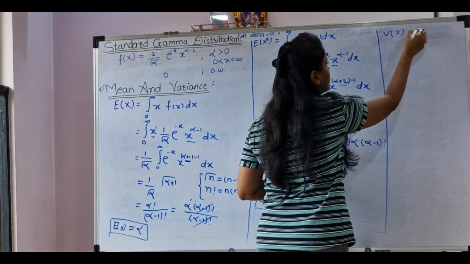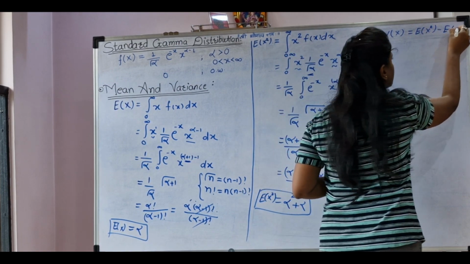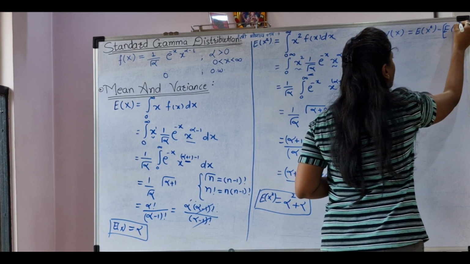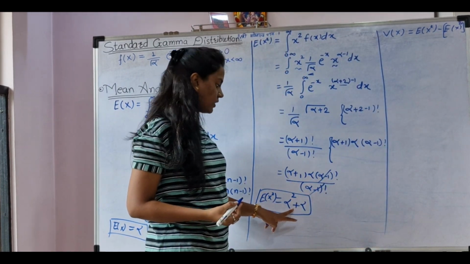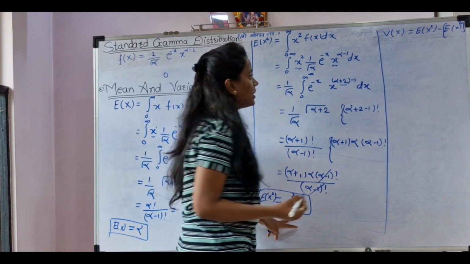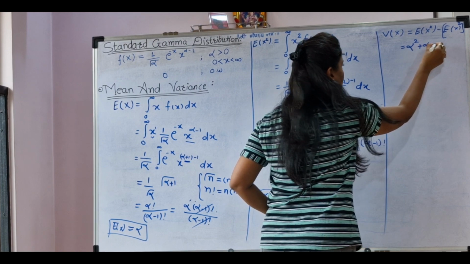Variance of x equals expectation of x square minus expected value of x whole square, right? Expectation of x square, just now we have calculated what it is. It is alpha square plus alpha.